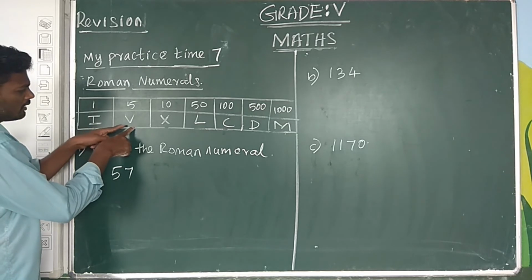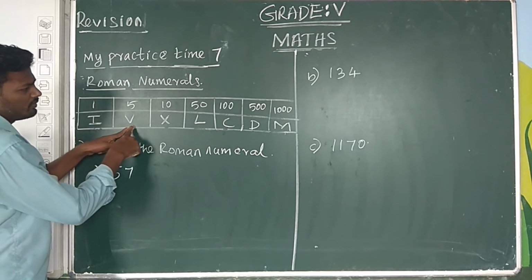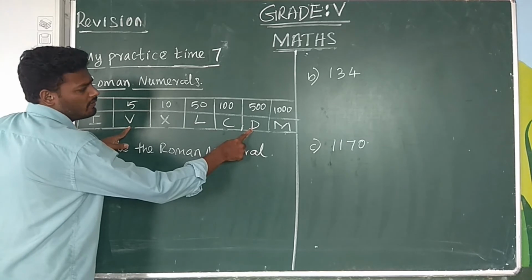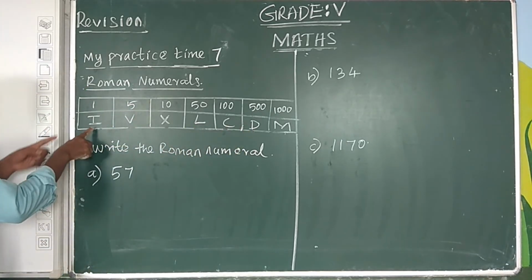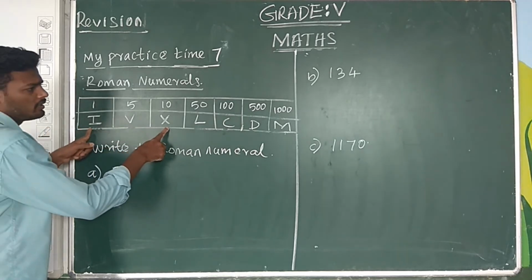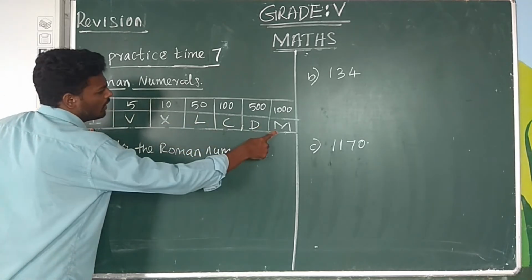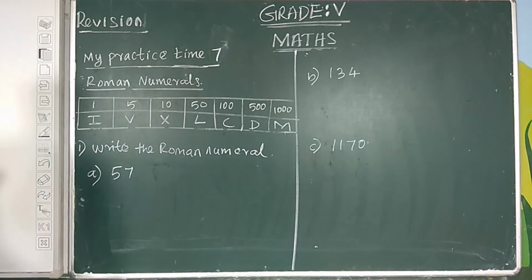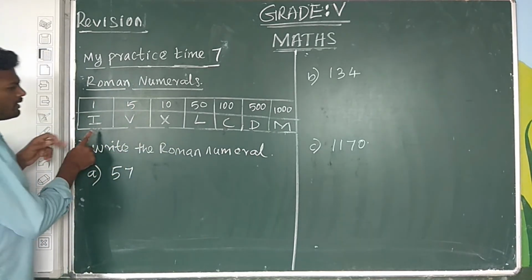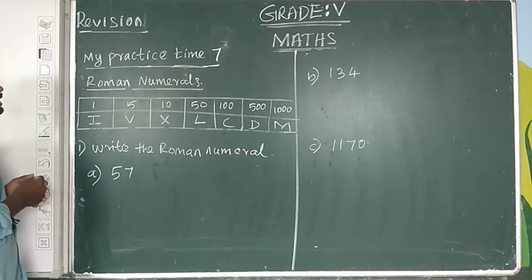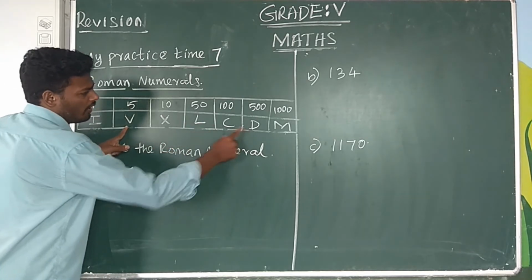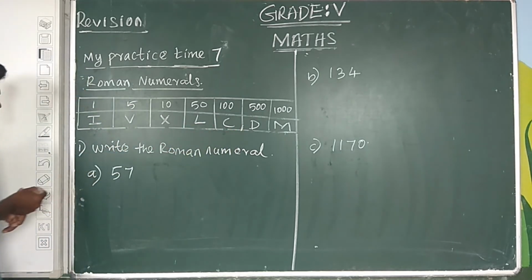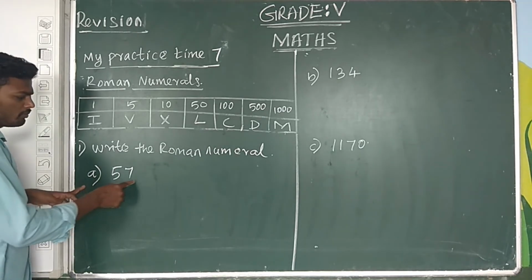And the symbols never repeated are V, L, D: 5, 50, 500. The repeated symbols 1, 10, 100, 1000 are not repeated more than 3 times. Now write the Roman numerals for the given Hindu-Arabic numerals.